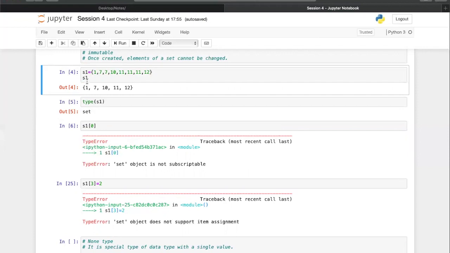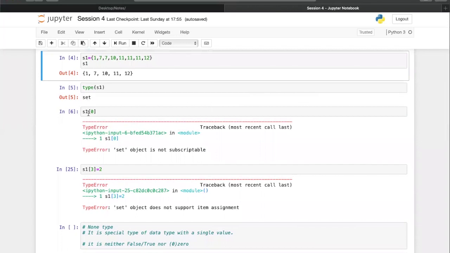If I look at the output, I can see it has taken 7 just once. So it is removing all the duplicacy. It has written 11 also just once, 10 once, 12 once. It was fed once also, but it has also taken it once. This is the beauty of it. It removes all the duplicacy. If you try to inquire the type of it, by the type keyword in Python, it is giving me that it is the type set.